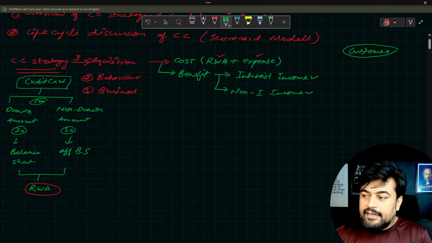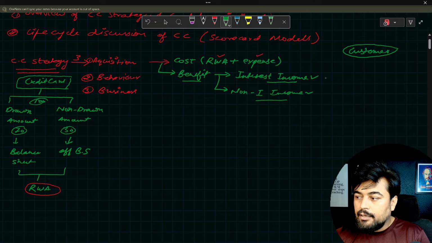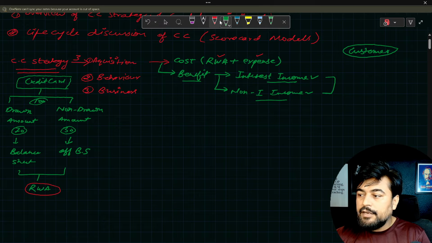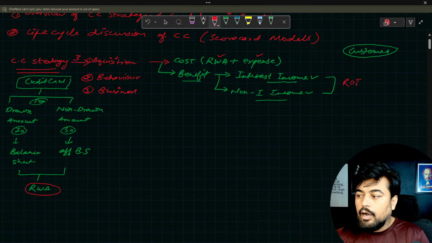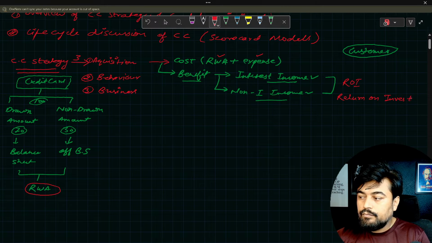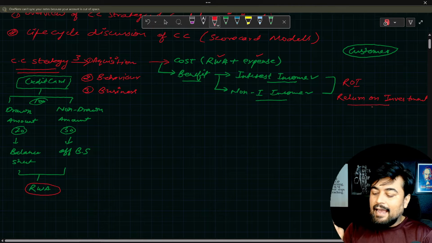When you sum the interest income and the non-interest income, the combination is called ROI, which we say return on investment. This is what the bank calls ROI.